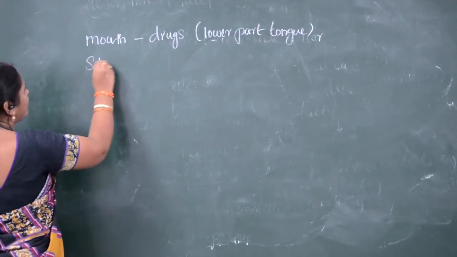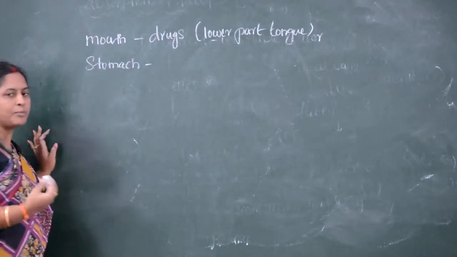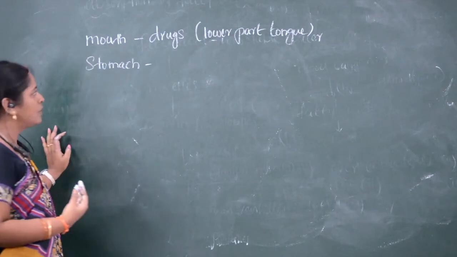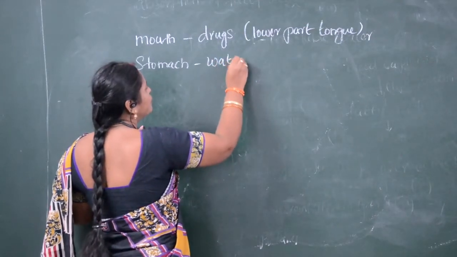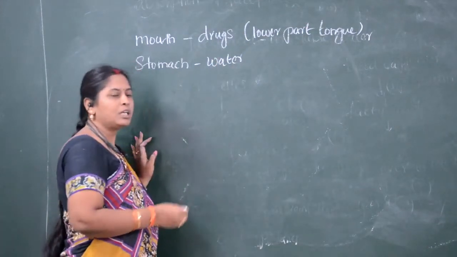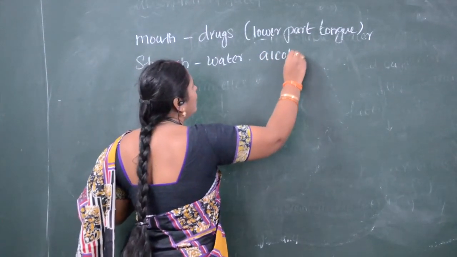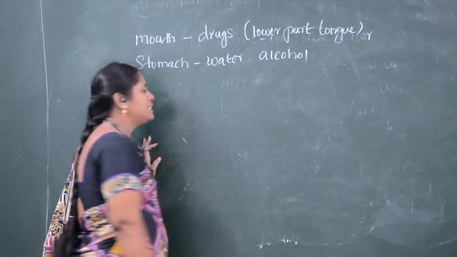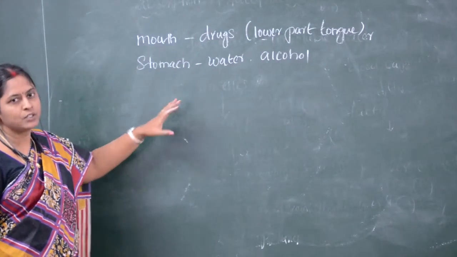The next part is the stomach. Even the stomach absorbs some kinds of substances. The substances the stomach absorbs are the water which is present in the food particles, and also alcohol. Alcohol and water are absorbed in the stomach.